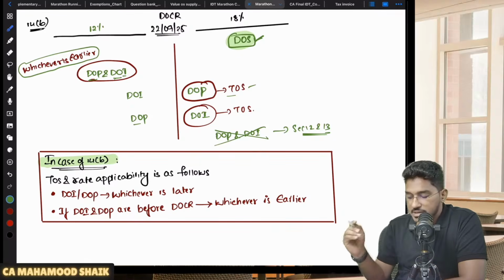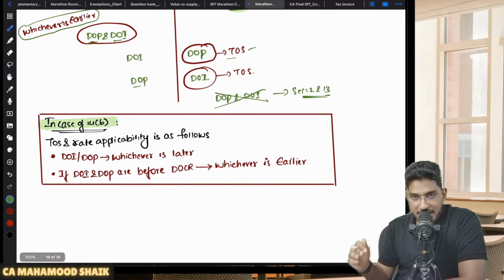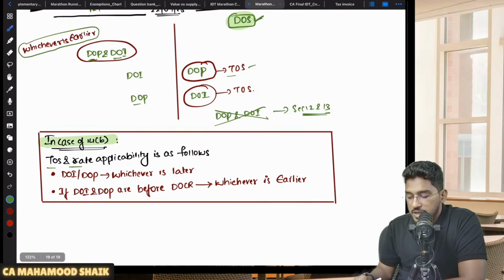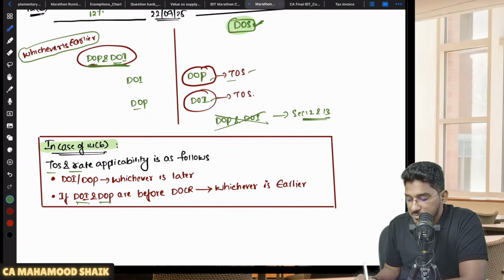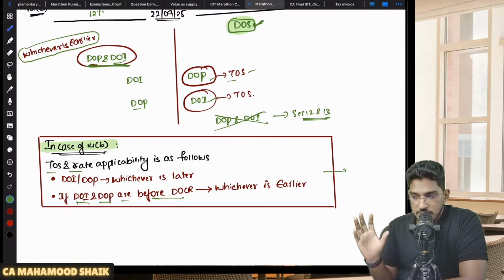So if I have to summarize this entire section 14 subsection B into one simple paragraph, time of supply and rate applicability will be as follows. When will 14B become applicable? 14B will become applicable when the date of supply is after the change in rate of tax. The general rule is the date of invoice or date of payment, whichever is later. But in case both have happened before the change in rate of tax, then whichever is earlier will become the time of supply, and that rate will become applicable.